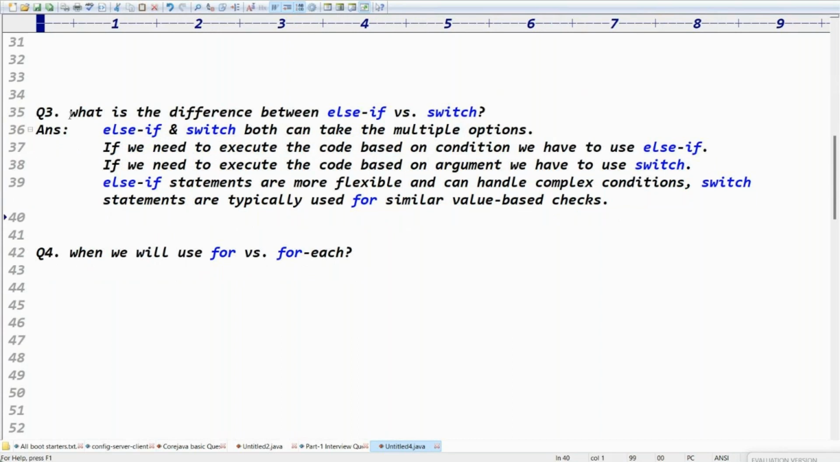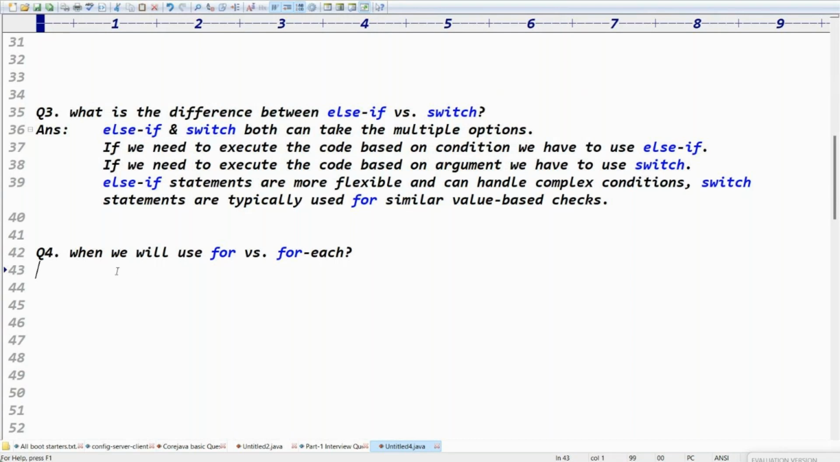Yes, next one. When will we use the for loop and for each loop? In interviews, if you experience people in the interview panel, they'll ask these types of questions, guys. When will we use else if and switch, when will we use for and for each, when will we use for loop and while loop. They'll ask this kind of question, right? Do you agree or not?